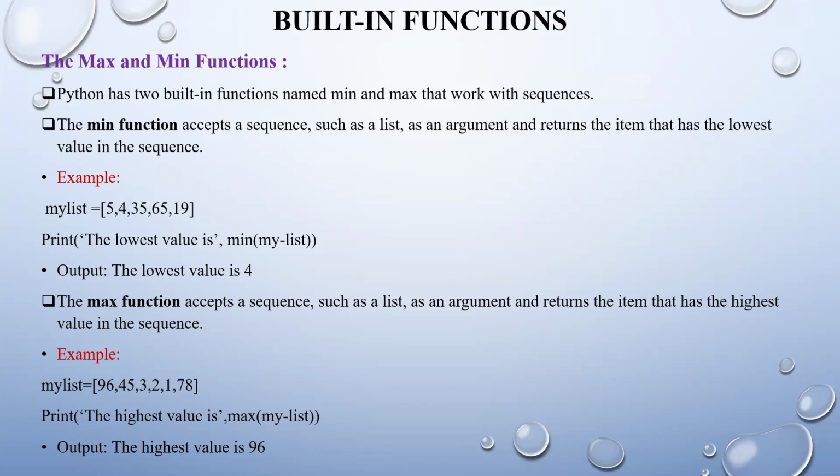And next we have the max function. The max function accepts a sequence such as a list as an argument and returns the item that has the highest value in the sequence. Here I have taken an example with some numbers, and I just want to know which is the highest value in this particular array. So print the highest value is max, my list. Output will be the highest value is 96. In this particular array, 96 is the highest value.